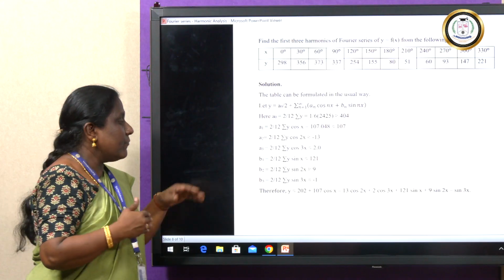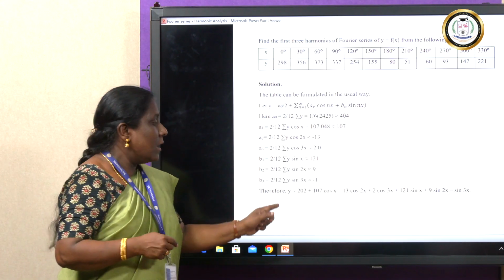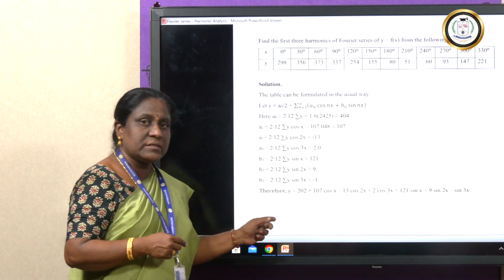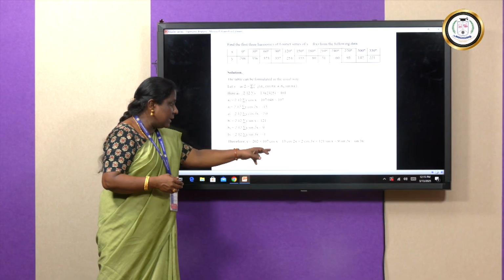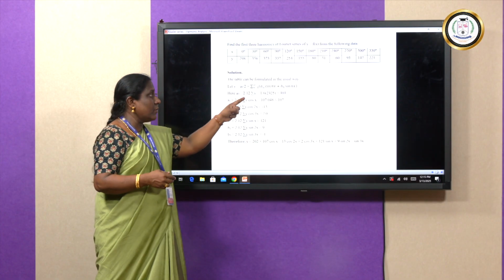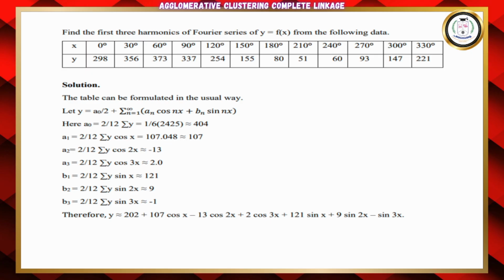And finally, if I replace all the constants in the general Fourier series expansion, I will be getting the required Fourier series up to 3 harmonics for this particular problem. It is given as approximately, we have rounded off the entries: y equal to 404 by 2, A naught by 2, so it is 202 plus 107 cos x plus 13 cos 2x plus 2 cos 3x plus 121 sin x plus 9 sin 2x minus 1 times sin 3x.